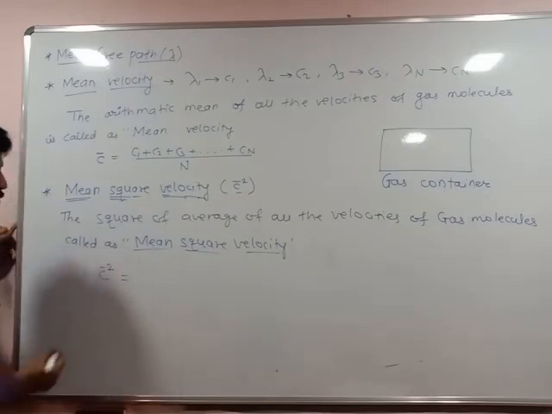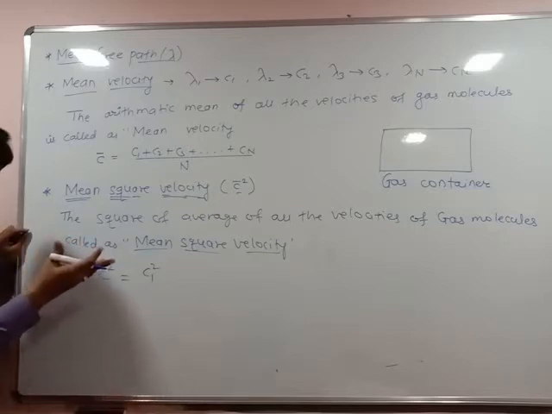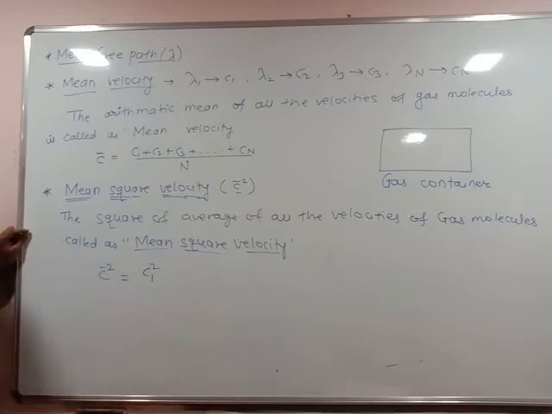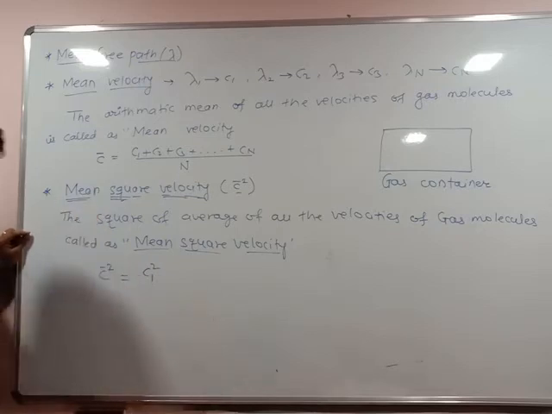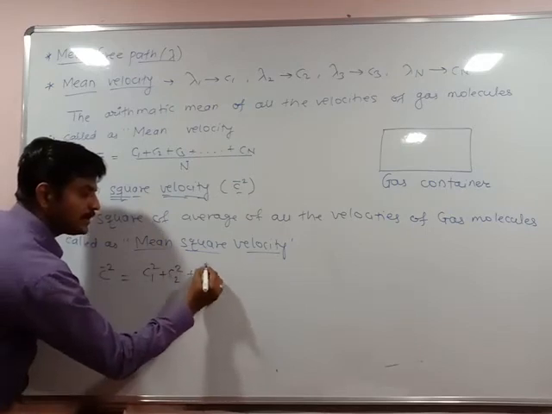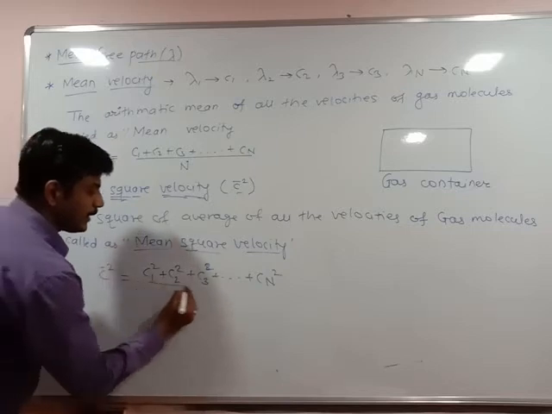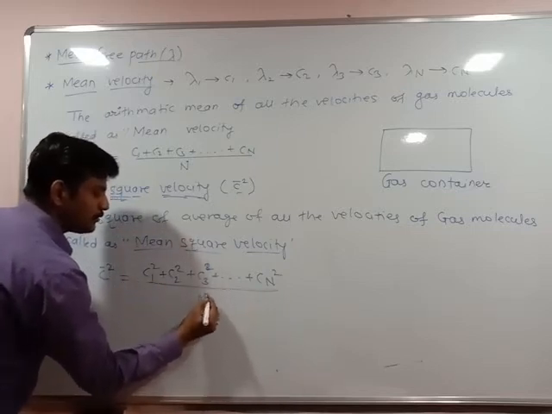C bar square is equal to C1 square, maybe plus, maybe minus direction, but the square is plus. If you take the square of any minus number, it is always plus. That's why it is C1 square plus C2 square plus C3 square up to Cn square divided by the number of molecules.